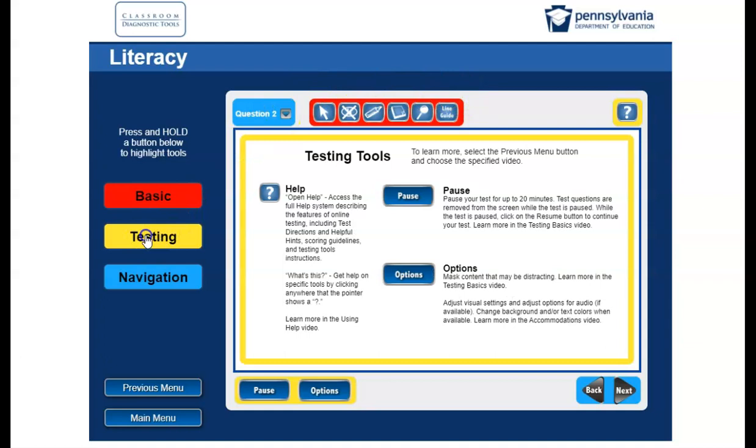Okay, as far as the testing, there's a help to access your help system. It'll show you the different features if you have forgotten or need something. You can pause your test for up to 20 minutes if you need to go to the restroom, get a drink, get a snack, whatever. You hit pause. Test questions are removed from the screen while your test is paused. Okay, and then you can come back and there will be a resume button. There are some other options. You can mask content that can be distracting. You can choose those in the testing basics video if you need to take a look.